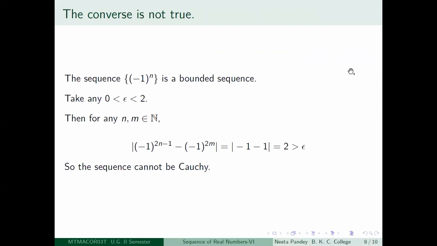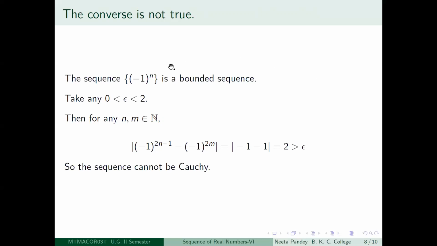I have given you the final declaration in the beginning of this lecture itself. I have told you that Cauchy sequences are going to be convergent and convergent sequences are going to be Cauchy. So there is actually no difference between Cauchy sequences and convergent sequences in the real line. There are other places where there is a difference, but that is some lectures later on, not even in this particular semester. Sometime later on you will see that there is going to be a basic difference, but at least for the real line I have already told you, even though we have not proved it, that Cauchy sequences are equivalent to convergent sequences.